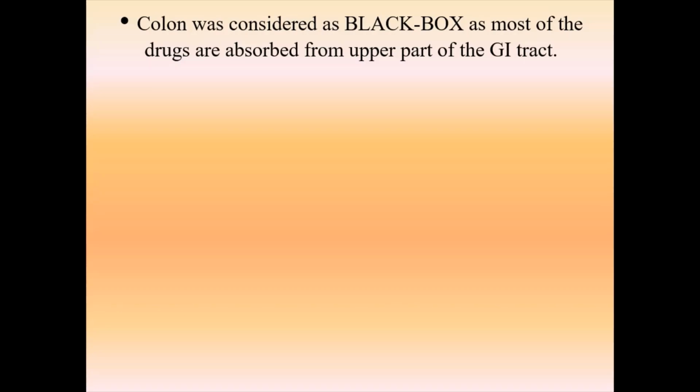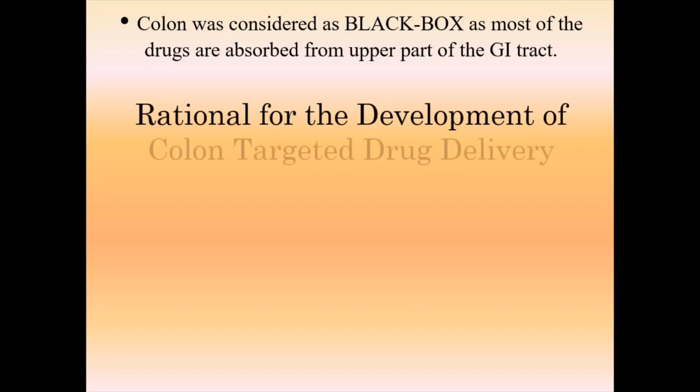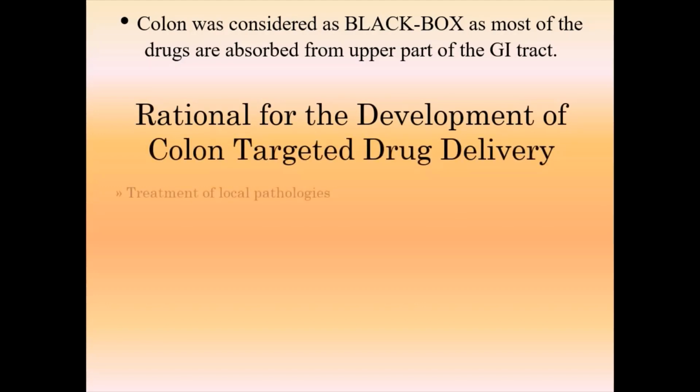Now what is the need to target the drug to the colonic area, meaning what is the rationale behind formulating the colon targeted drug delivery system. So the first one is the treatment of local pathologies, meaning some colonic diseases like ulcerative colitis, Crohn's disease, inflammatory bowel disease.